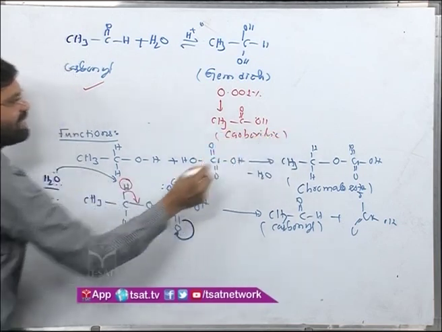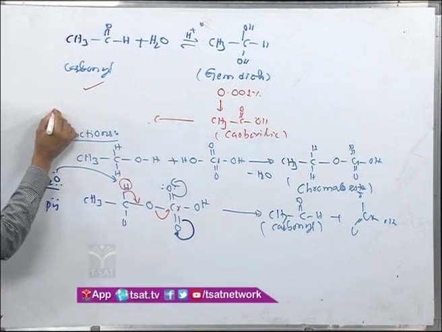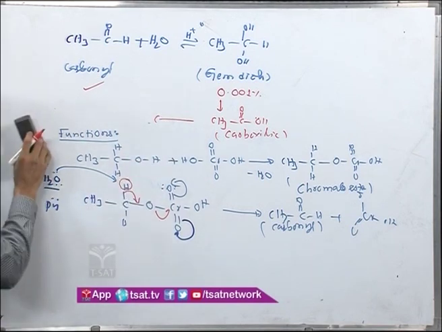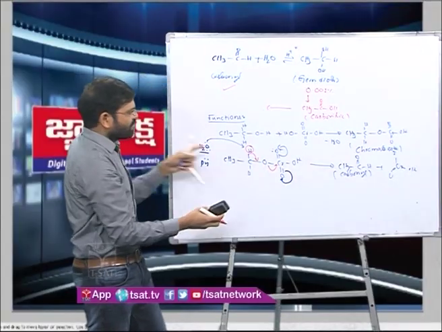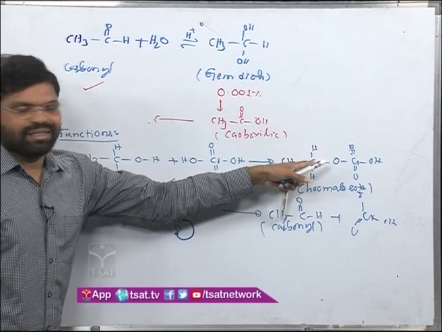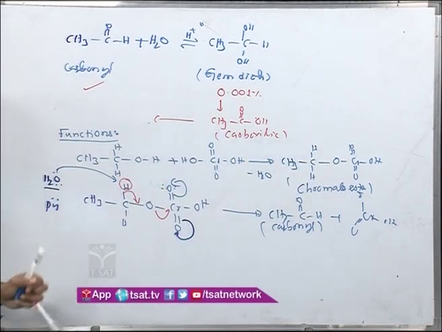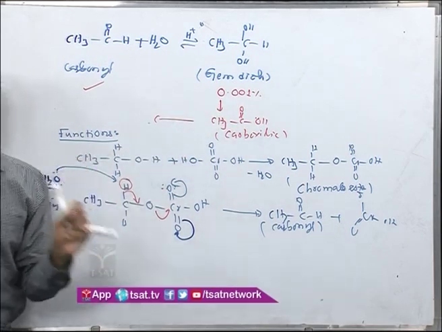Further it does not undergo reaction. Even if I expect this step, that is the chromic acid giving you this type of chromate ester, further on the adjacent carbon there is no hydrogen, thereby the reaction stops at the carboxylic acid stage here.